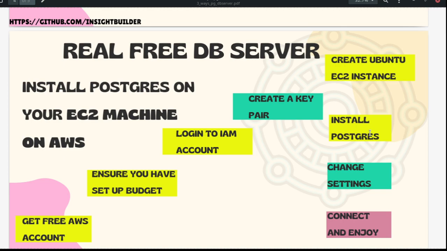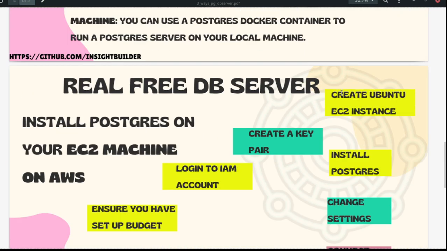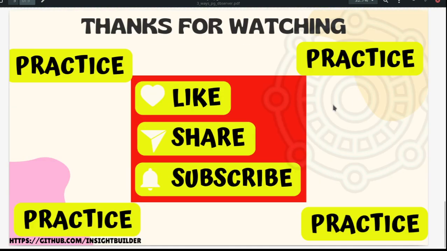So we are going to dive deep right now. I will also be helping you create the key pair, get the Ubuntu EC2 instance and install Postgres. But the reason for creating this video is not just to show that there is a way to get a Postgres server, but to show you there is a way to practice. That is one of the major challenges that most newly minted data people are facing.